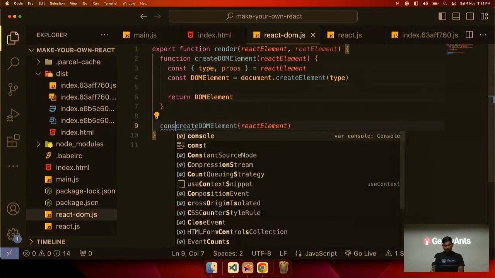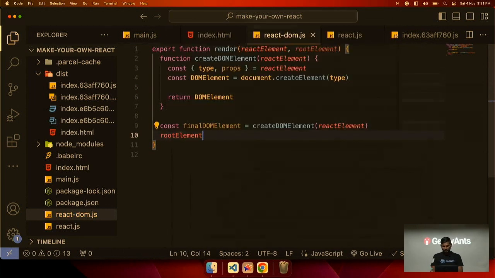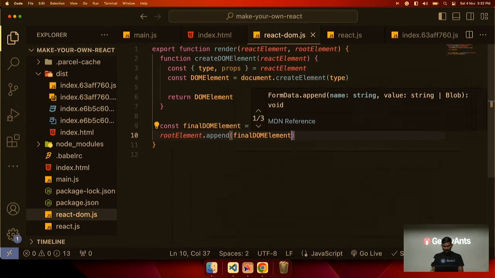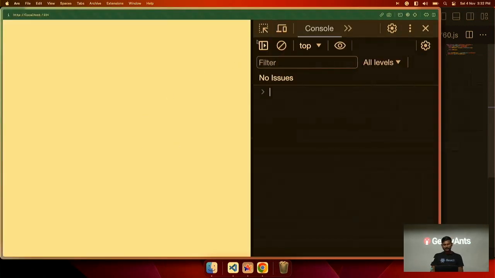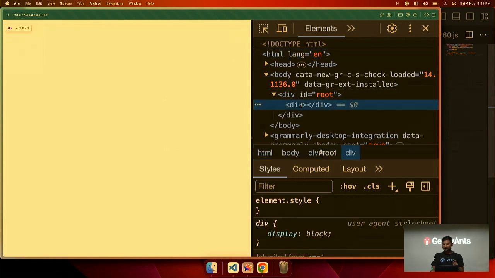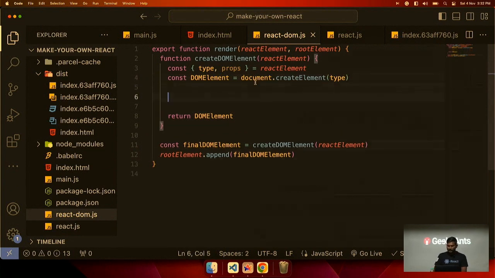Whenever we call this createDOMElement, it returns this DOM element. So we will store it in a different variable, finalDOMElement, and we will append it in the root element, dot append finalDOMElement. If we just do this, we will not see anything on the screen. But if we go to the root, there is one small div. It does not have any child or content. We will implement that now. Okay, so it has created the div and returned, and we have appended it here.